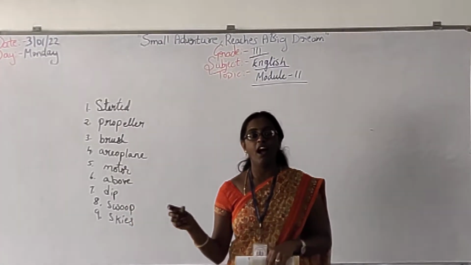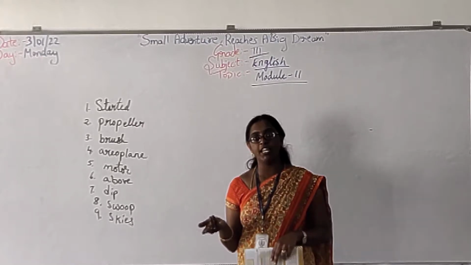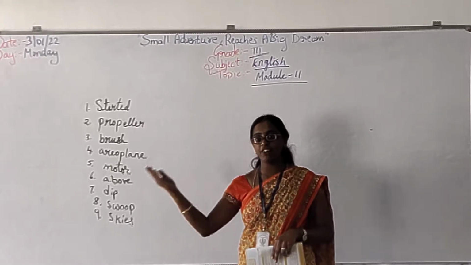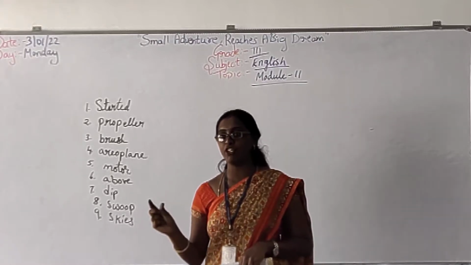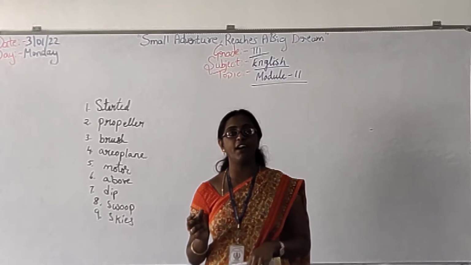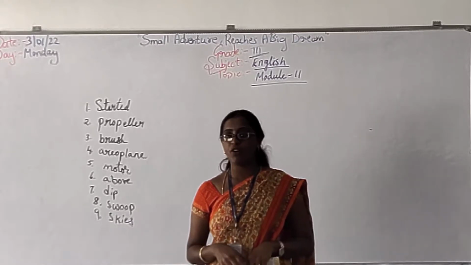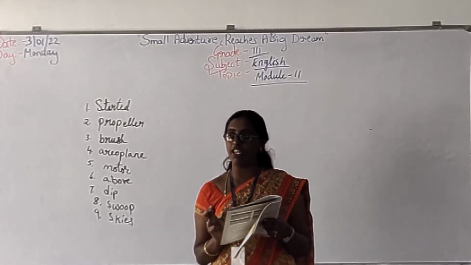After A, what comes? You know very well. After A, B only. After B, C. After C, D. Like that. That is the order. 1, 2, 3 also it is in order, right? Same way the alphabets also are in the same order. So what you have to do, you have to arrange that words in the alphabetical order.